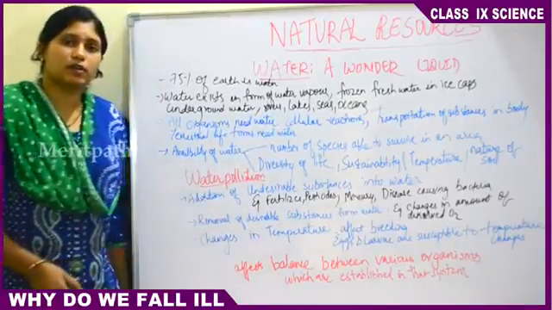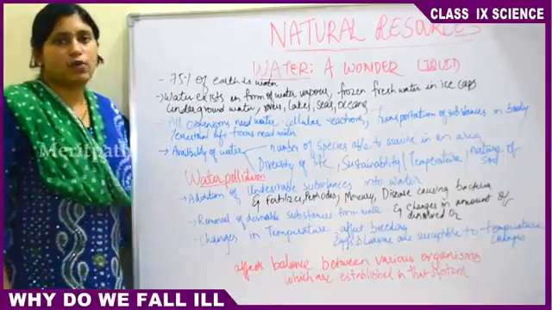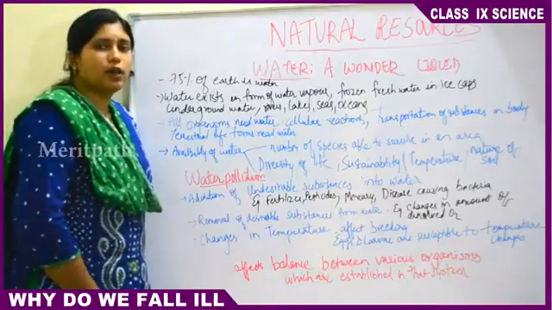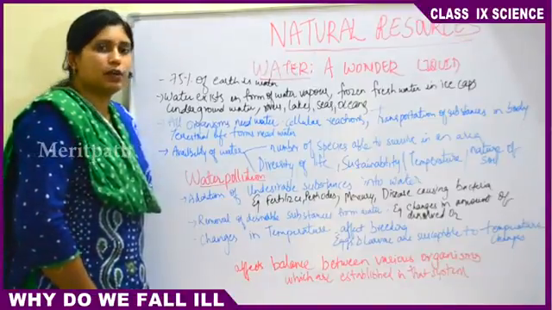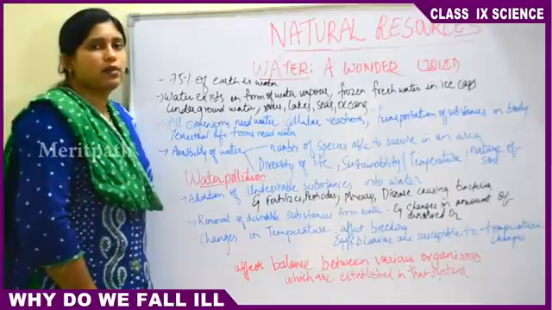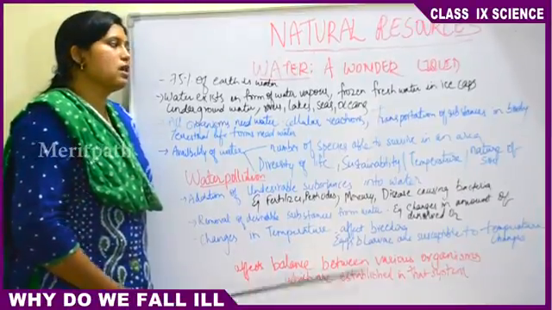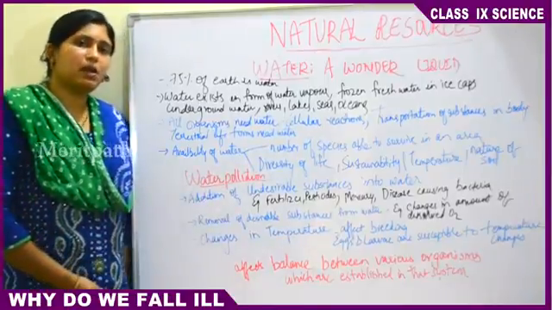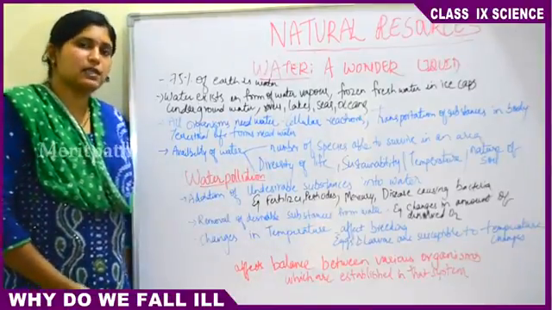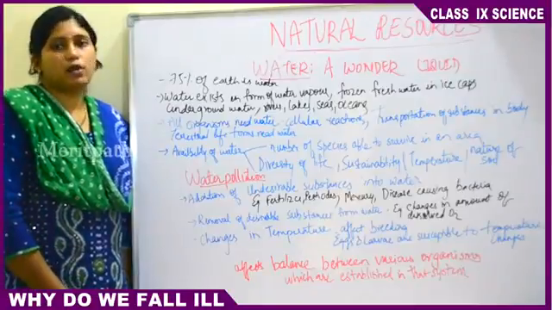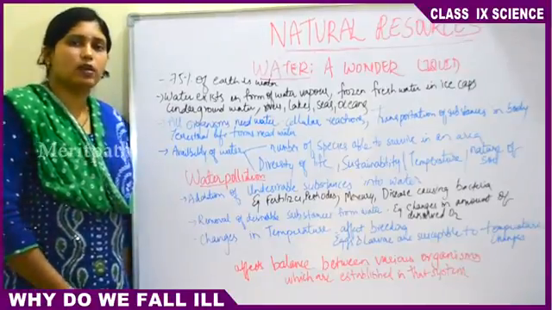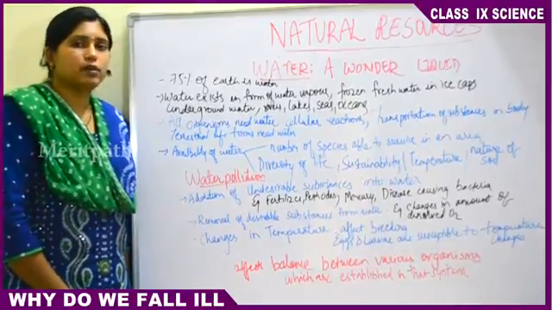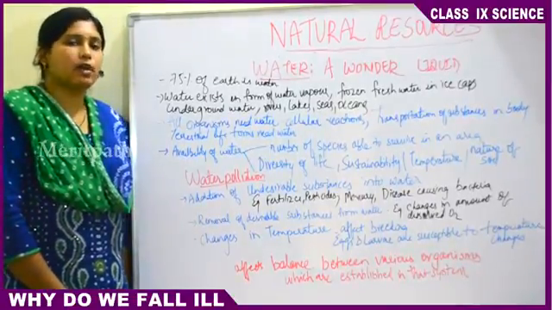What happens if there is water shortage? Nowadays we see a lot of drinking water shortage around us, because there is very little drinking water available in the total percentage of water. Only 1 or 2% is drinking water, and in this 1 or 2% also some amount of water is frozen. So if there is a water shortage, people have to go to many places far away in search of water. They have to buy water in the form of water tankers, either government water tankers or private water tankers. So if there is a shortage of water, the survival of organisms becomes very difficult.